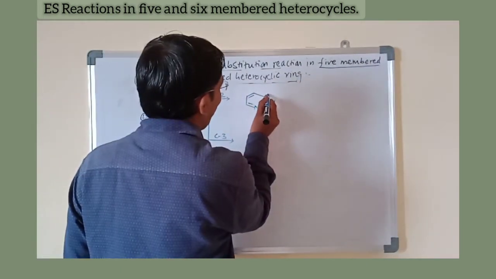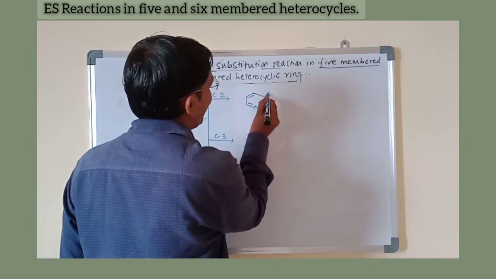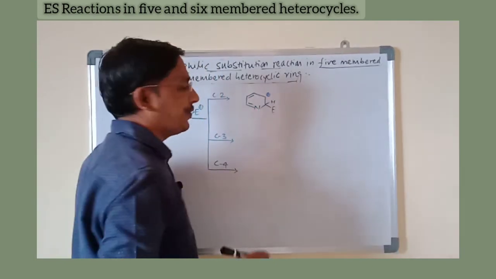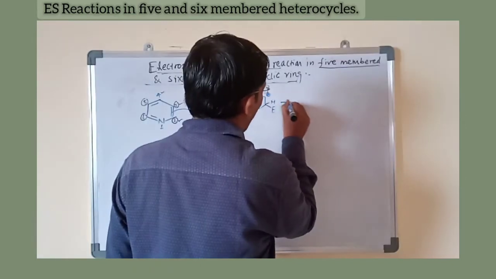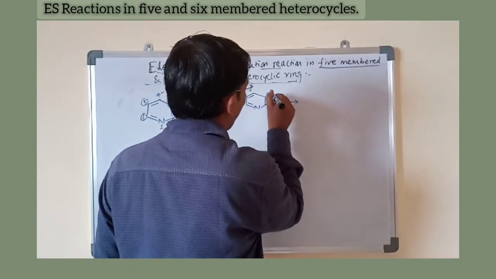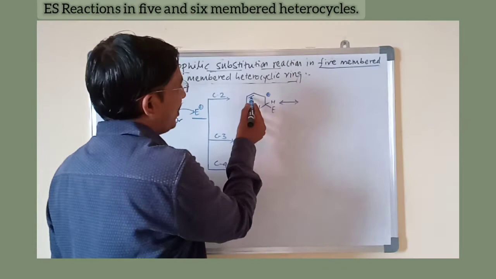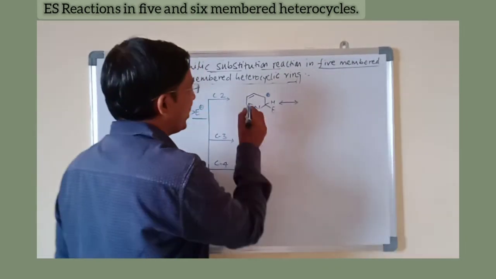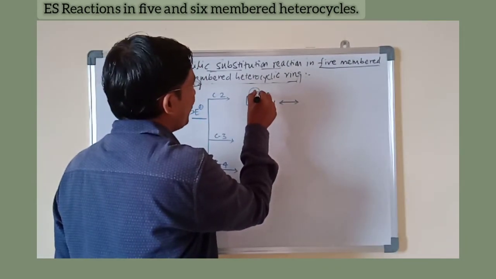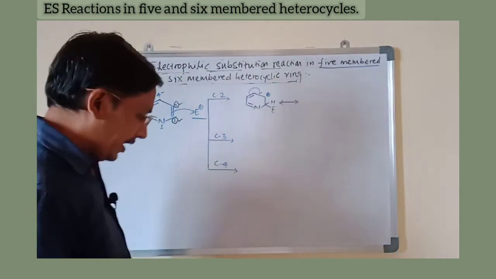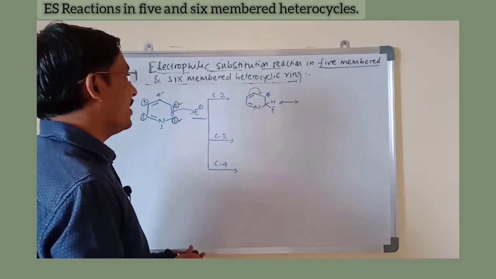Now this carbon becomes positive, electron deficient. To stabilize that positive carbon, the double bond already in conjugation shifts here.